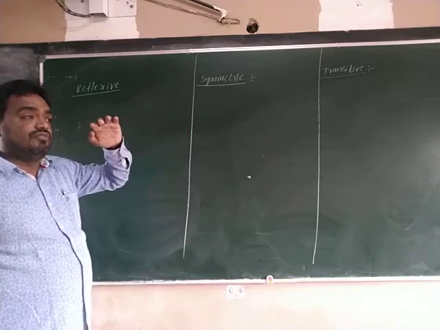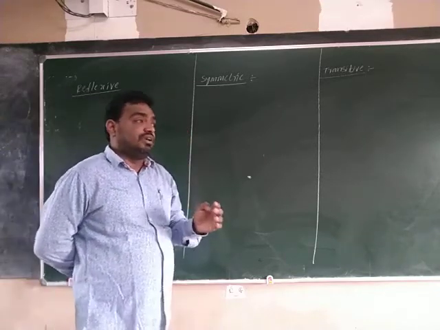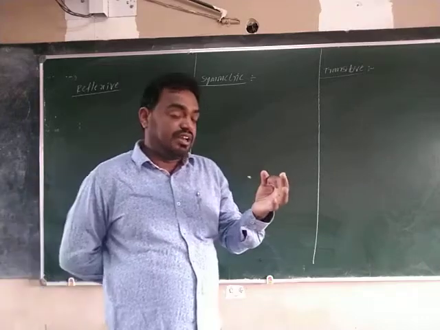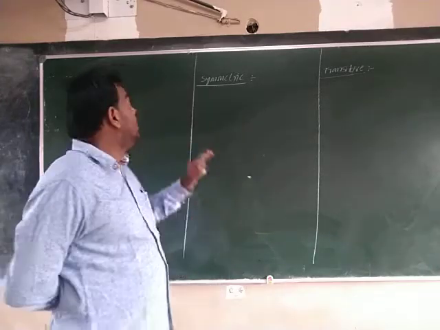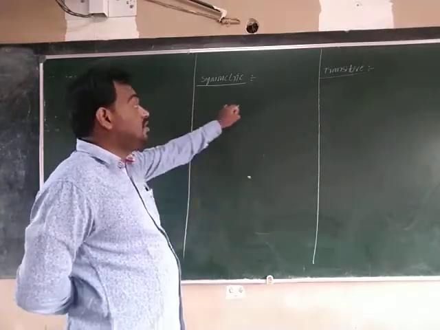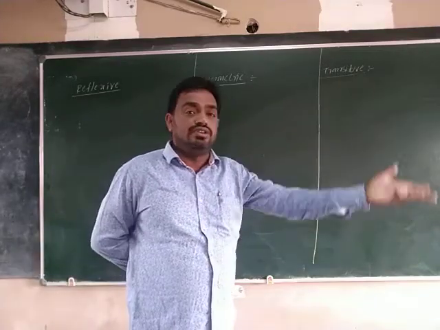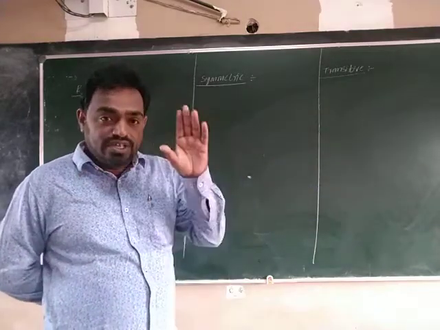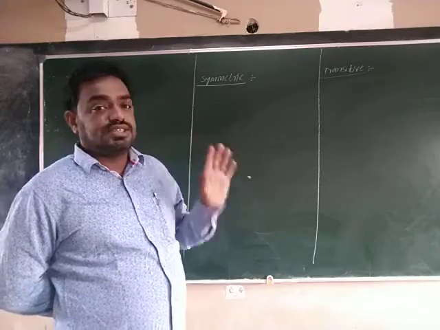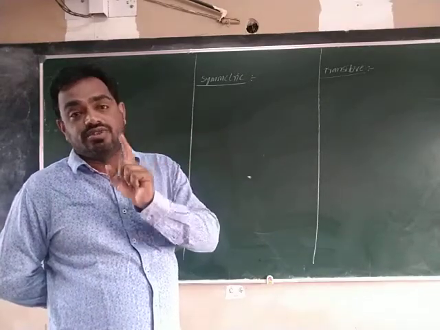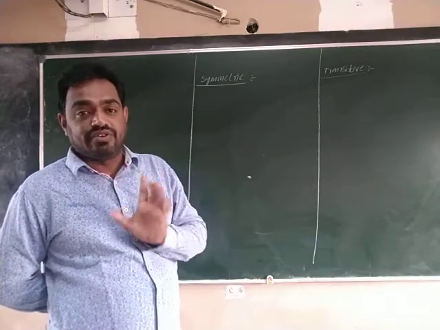So, what we need to prepare are the definitions: first, empty relation, universal relation, and reflexive, symmetric, transitive. Next one, equivalence relation. From these 6, definitely they are asking one question, for 1 mark.